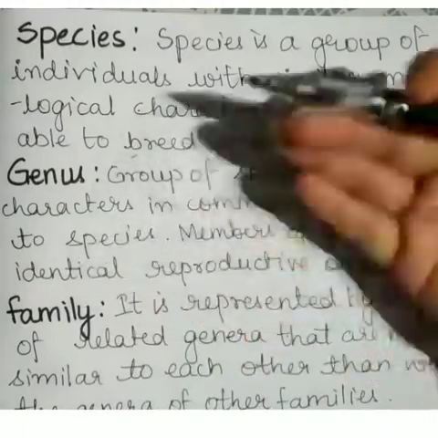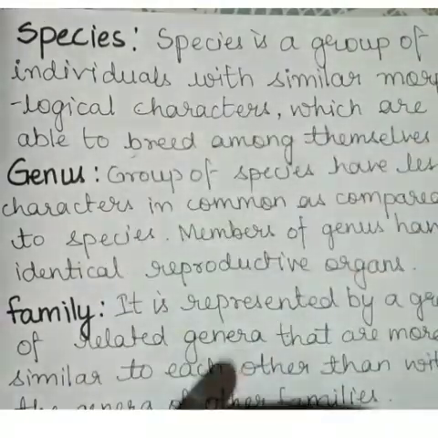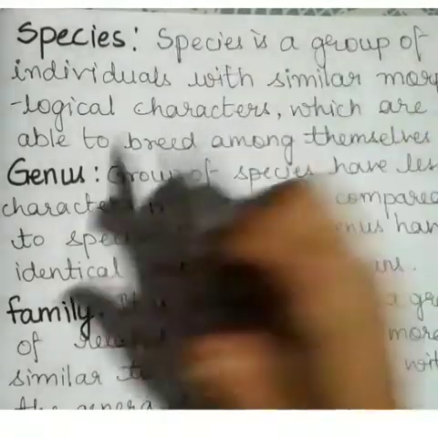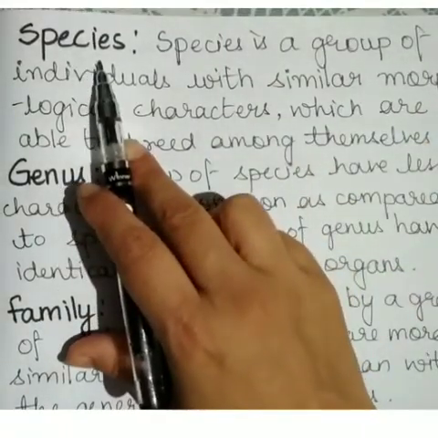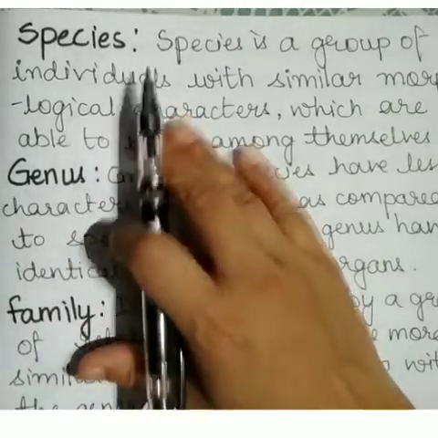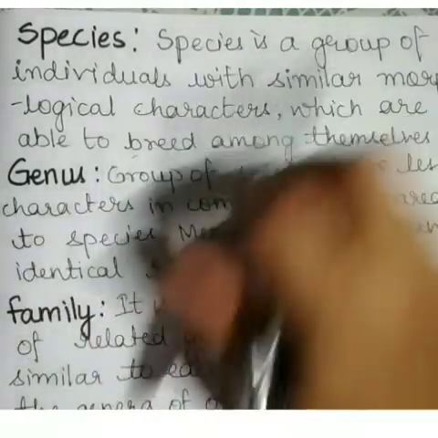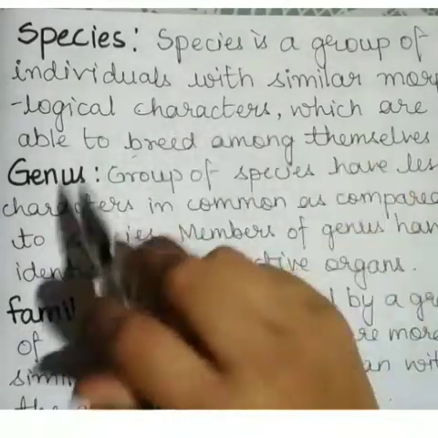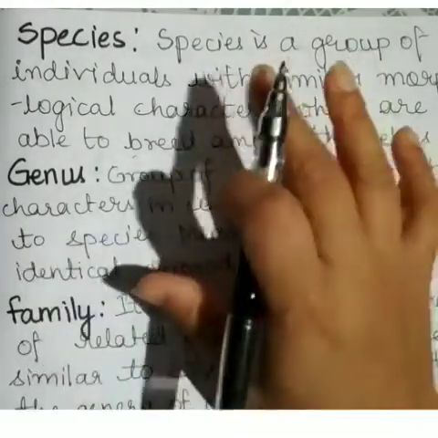Let us discuss the levels of biological classification of plants and animals. I'm starting from species. Species is a group of individuals with similar morphological characters which are able to breed among themselves.